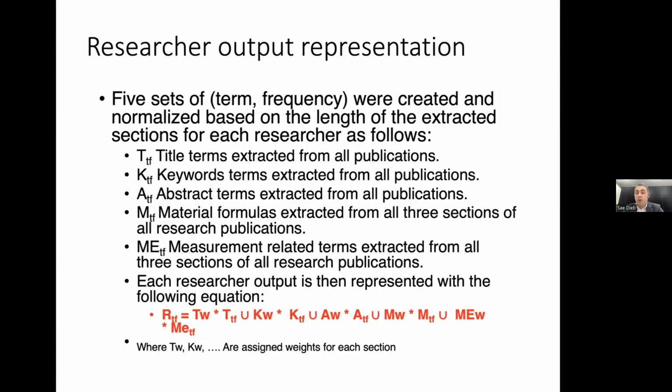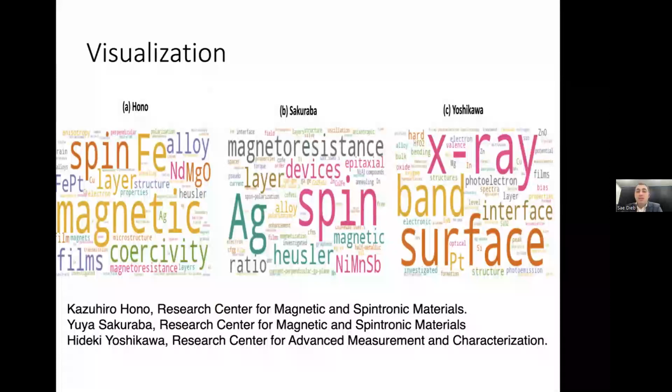We constructed a vector of all these terms using a bag of words approach, and each set of terms was assigned a weight in relation to its importance in representing the research output. And then these terms were visualized using a word cloud. In a word cloud, you have a larger font size for a more frequent or more important term.